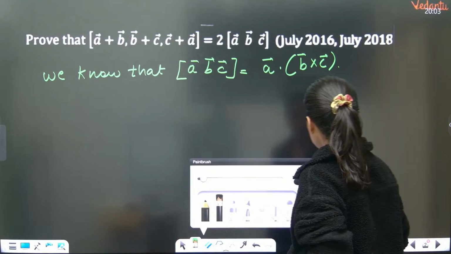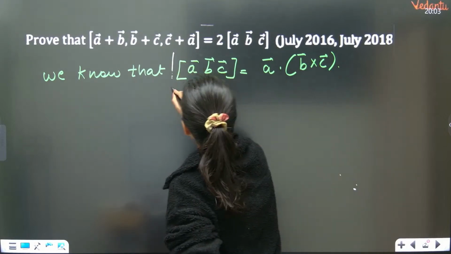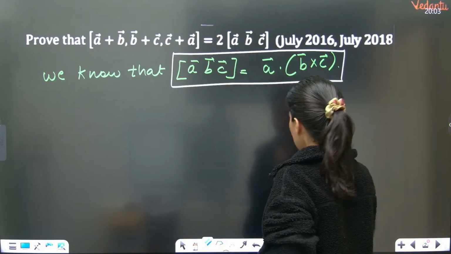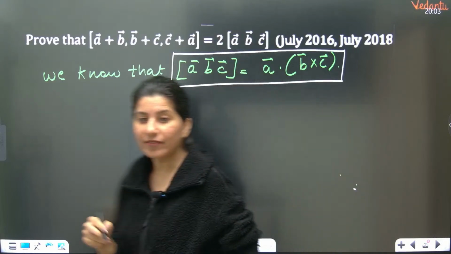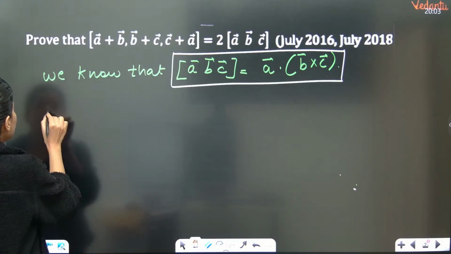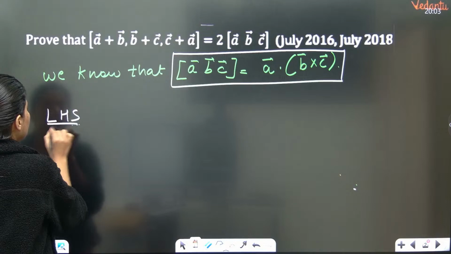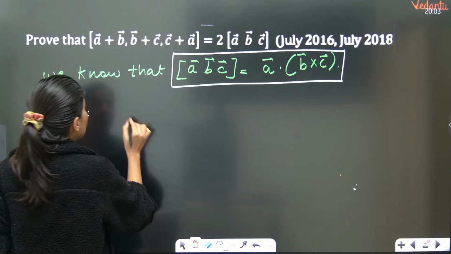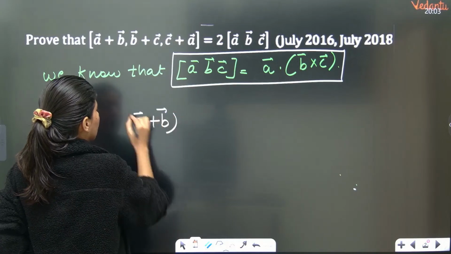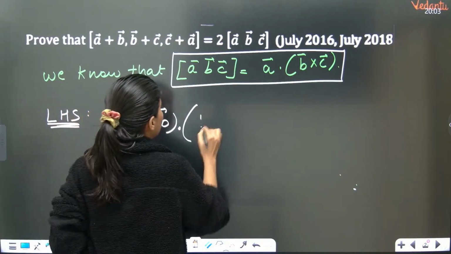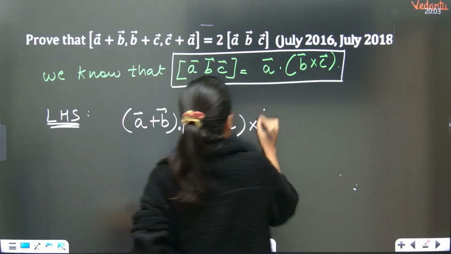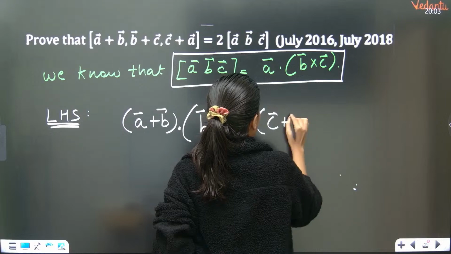So this is the concept, I would say. I'm going to use this and solve the left hand side. LHS over here is going to give you what? A plus B dot B plus C cross C plus A.